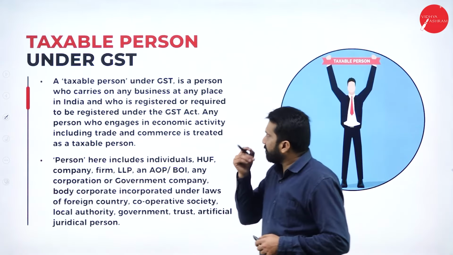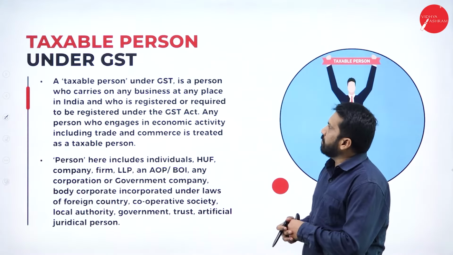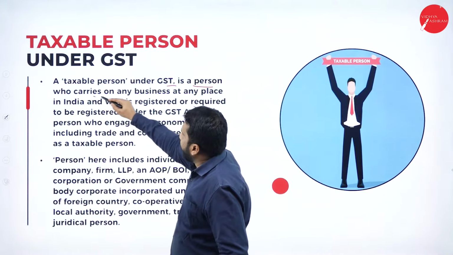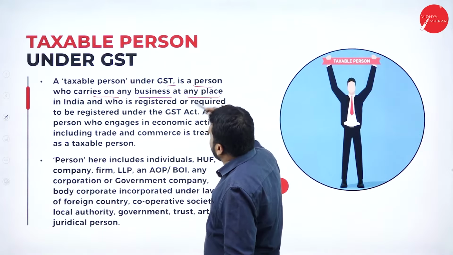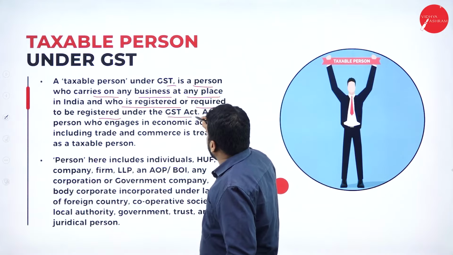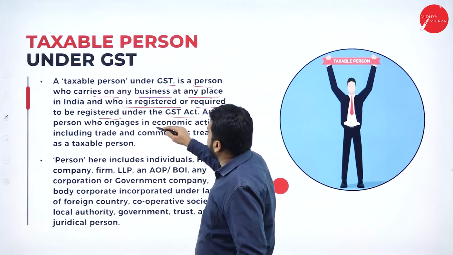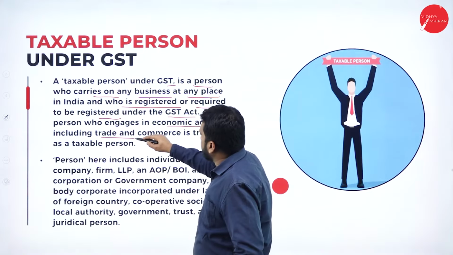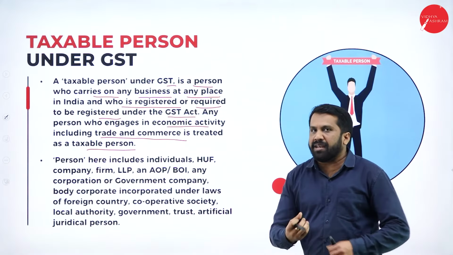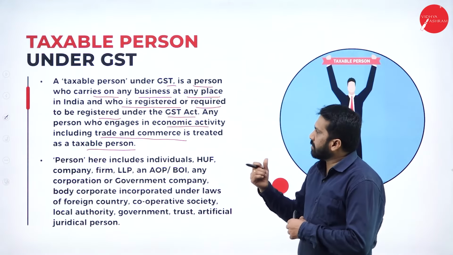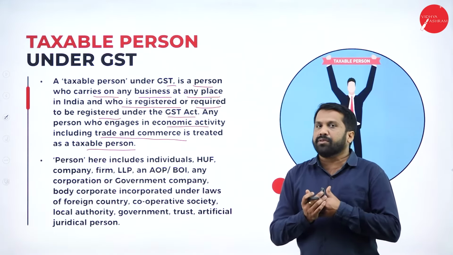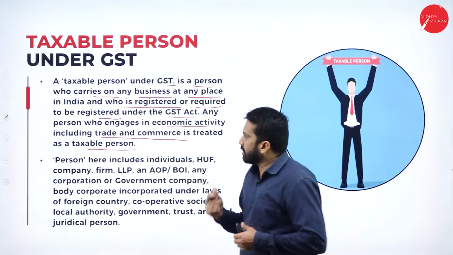The next one, taxable person under GST. A taxable person under GST is a person who carries on any business at any place in India, who is registered or required to be registered under the GST Act. Any person who engages in economic activity, including trade and commerce, is treated as a taxable person. For example, if you are buying and selling goods, you are called a taxable person. And the goods you buy and sell must be taxable goods, only then will you be treated as a taxable person.